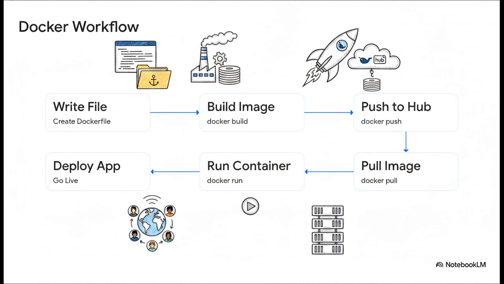Step 1, you write your Dockerfile defining the exact environment your app needs. Step 2, you use the docker build command to turn those instructions into a static, read-only image. Step 3, you use docker push to upload that image to Docker Hub or a private registry. Step 4, when it's time to go live, your production server uses docker pull to download that exact same image. Step 5, the server uses docker run to spin up a living container from that image. And Step 6, boom, your application is officially deployed and serving users.